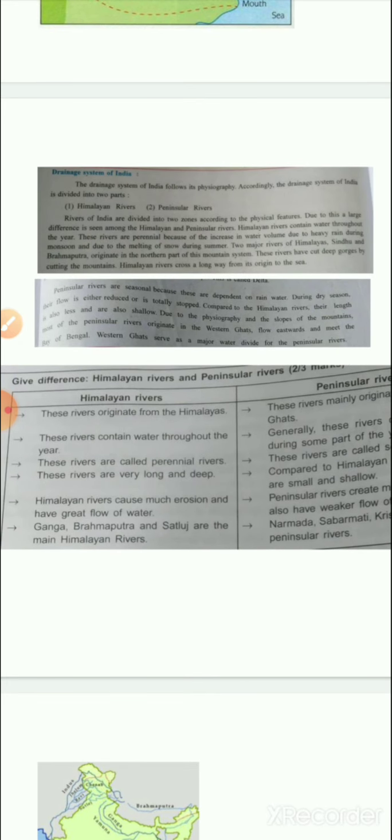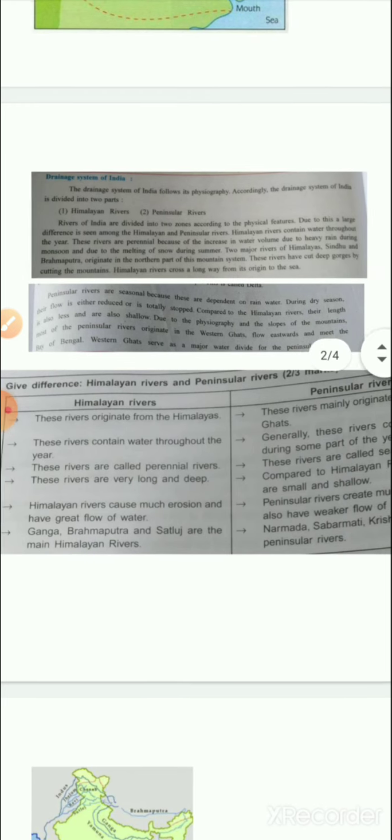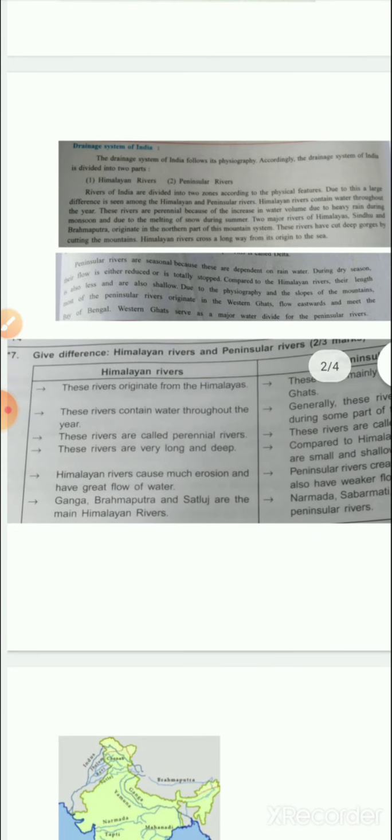Himalaya rivers contain water throughout the year, while peninsular rivers contain water during the rain season. Himalaya rivers are called perennial rivers. Peninsular rivers are called seasonal rivers.